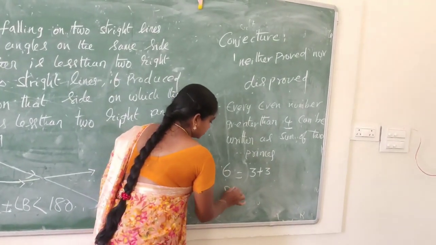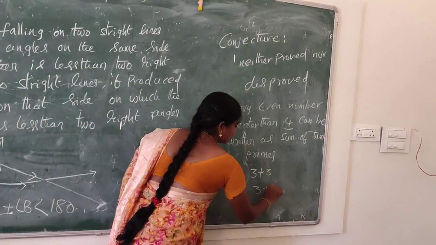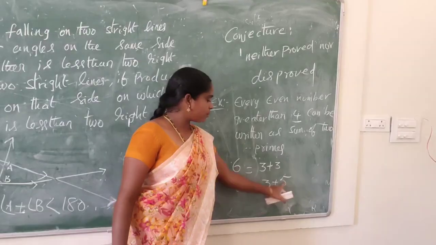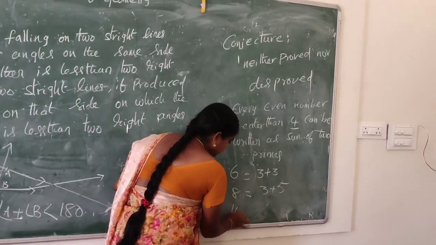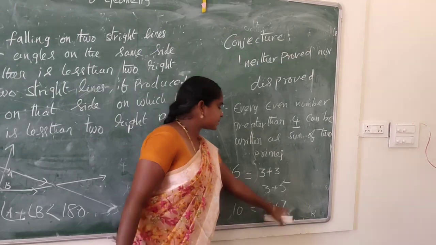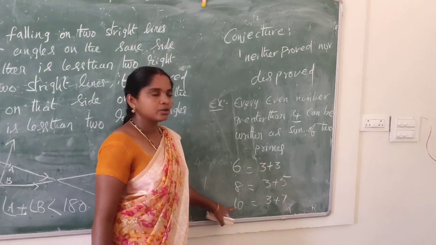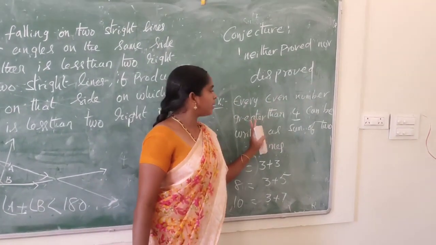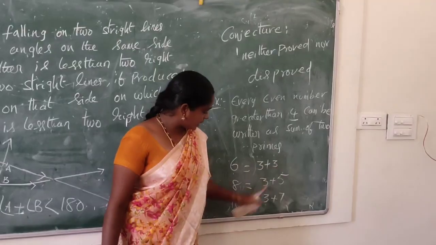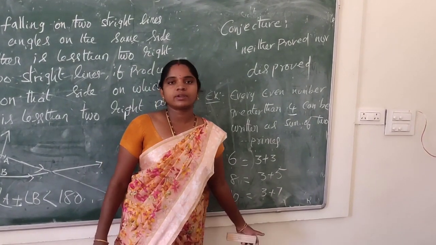Next, 8 is also an even number. 8 can be written as 3 plus 5, and 3 and 5 are both prime numbers. Next, 10 is 3 plus 7, and 3 and 7 are both primes. So the conjecture means every even number greater than 4 can be written as the sum of two primes: 6 equals 3 plus 3, 8 equals 3 plus 5, and 10 equals 3 plus 7.